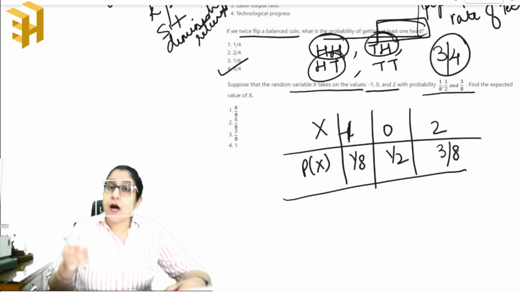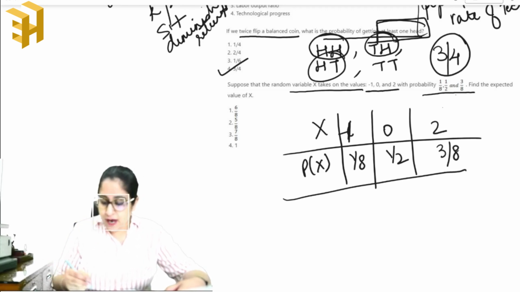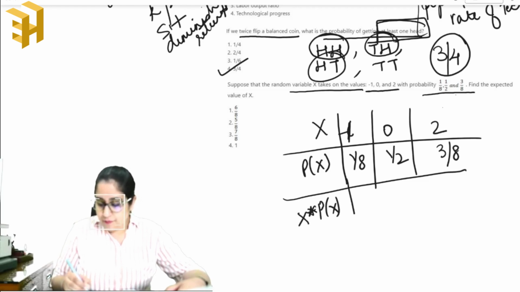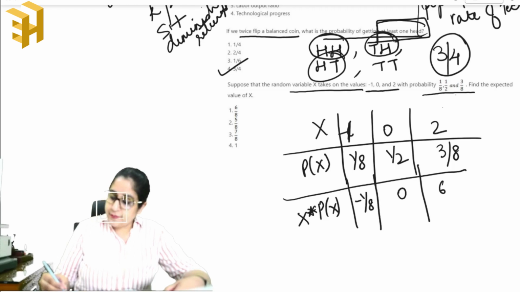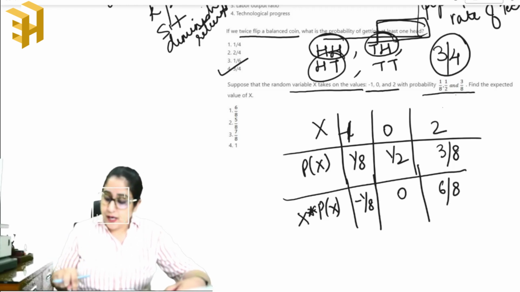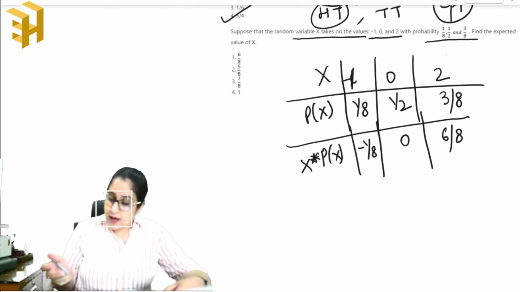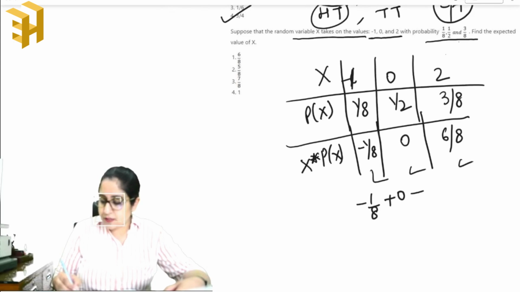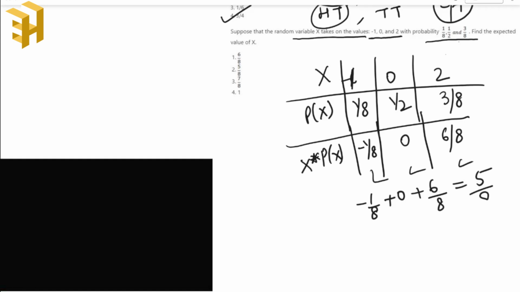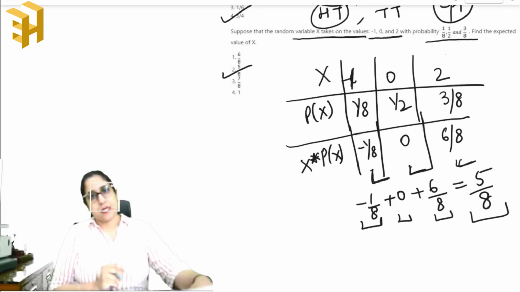To find the expected value, first we have to multiply x into p(x). So this will be -1/8, this will be 0 and this will be 6/8. To find the expected value, we have to take a sum of these three. So -1/8 plus 0 plus 6/8 gives us 5/8, which is our answer.